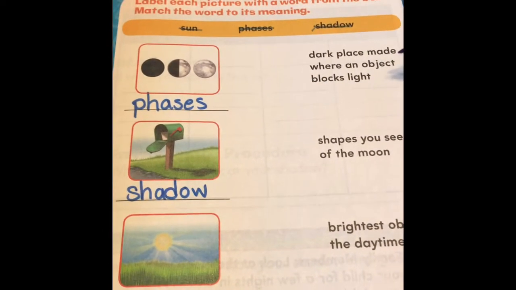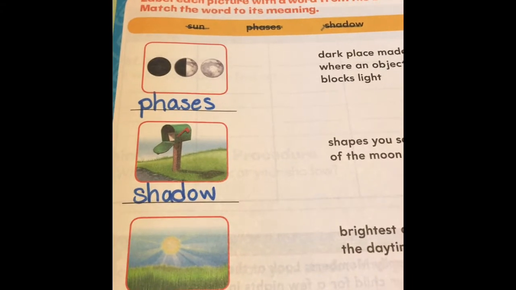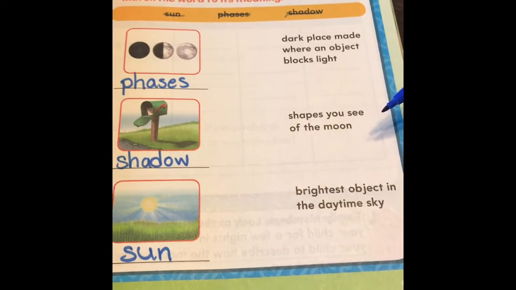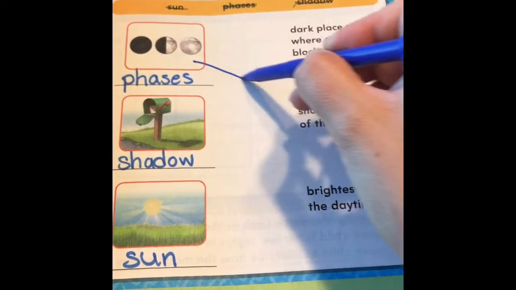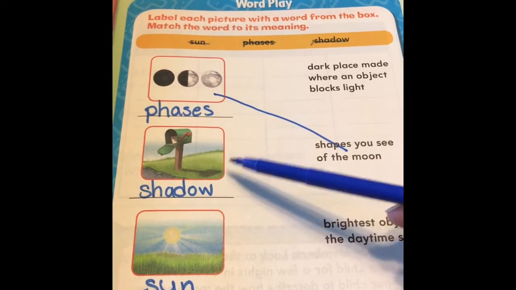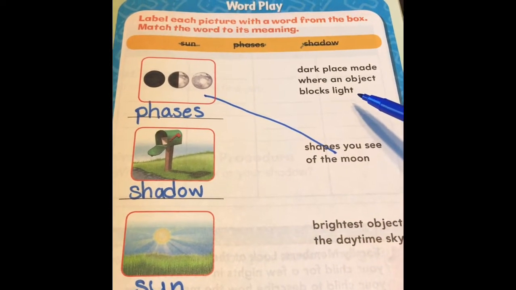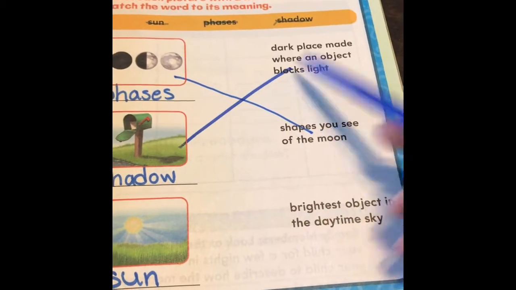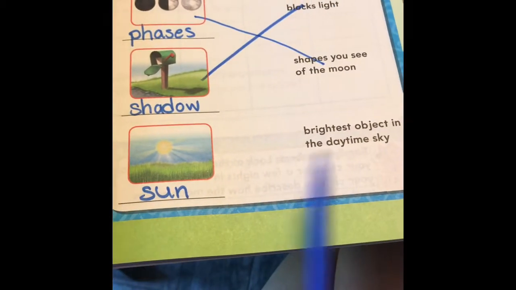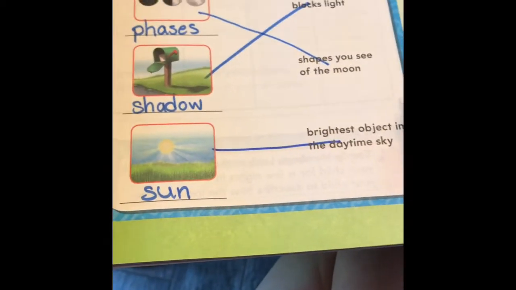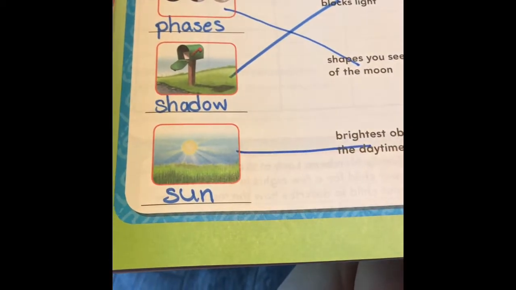So phases, is that a dark place made where an object blocks the light? No. Is it shapes you see of the moon? Sure is. So from phases, go to shapes you see of the moon. All right, shadow, is that a dark place made where an object blocks the light? It definitely is, so let's go up. That means sun has to be the brightest object in the daytime sky. That is true. Okay, so we kind of made an X and then straight across.